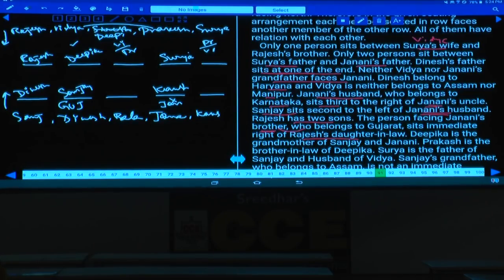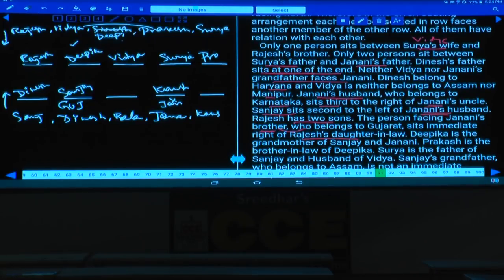Now this Deepika is seated to the immediate right of Vijaya. As Deepika is seated to the immediate right of Vijaya, hence this Vijaya must be at this place. Are you following this one or not? If Vijaya is here, then who is the person left over here? Prakash. And Prakash will be at the end. Done with this? And Prakash will be here.